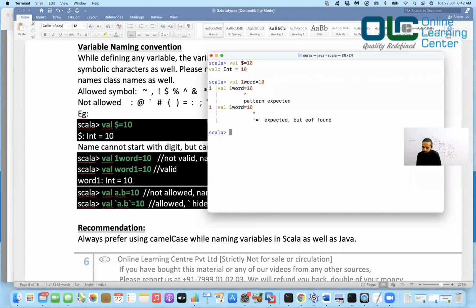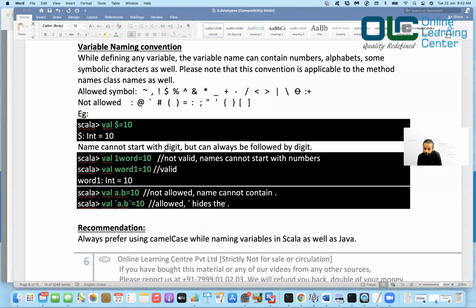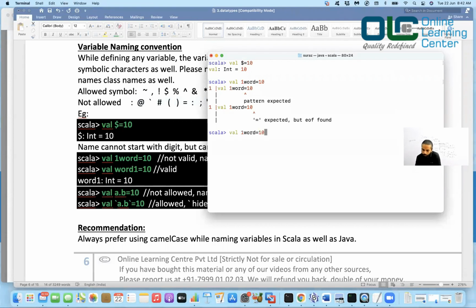Now it says it is not allowed. The reason is because the name cannot start with a digit. It can be followed by a digit, right? But the name cannot start with a digit, but can always be followed by a digit. So this is not allowed. Whereas if you say word one, this is allowed.